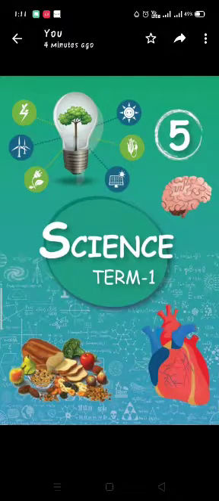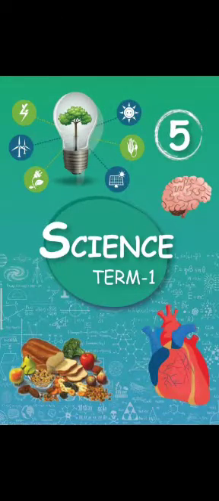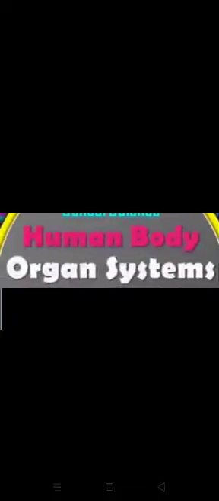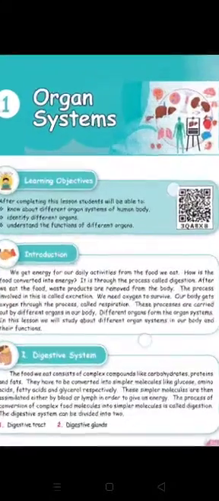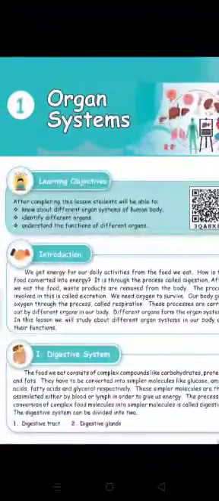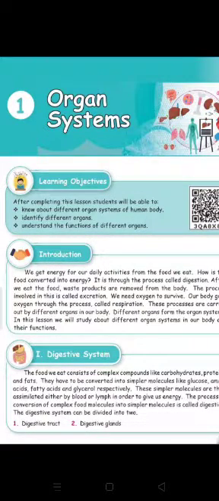Okay, this is the book reading video and we are going to read the book. The first lesson is organ systems. Now listen, students, in this lesson we are going to learn about the different types of organs, identify the organs, and understand the functions of different organs. First, we can go through the book reading.